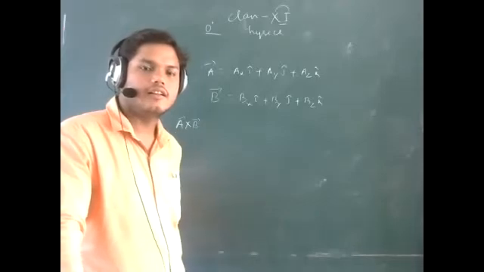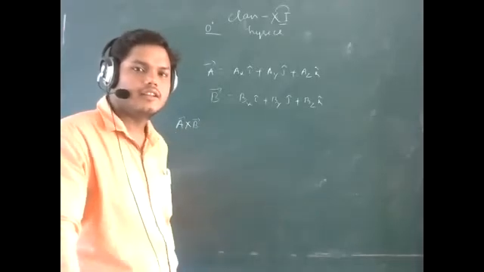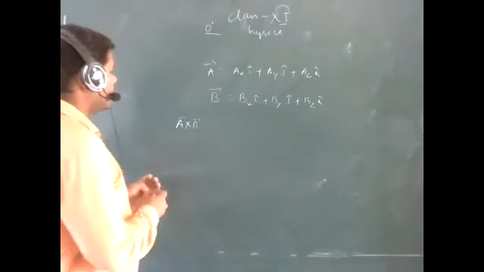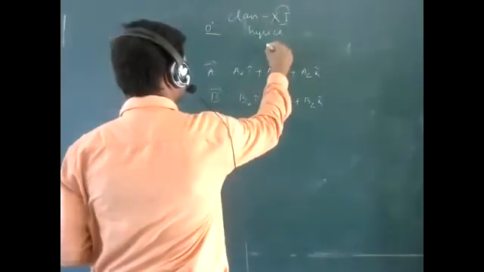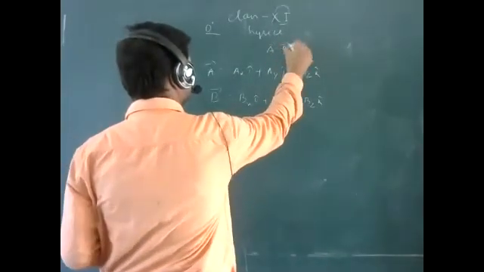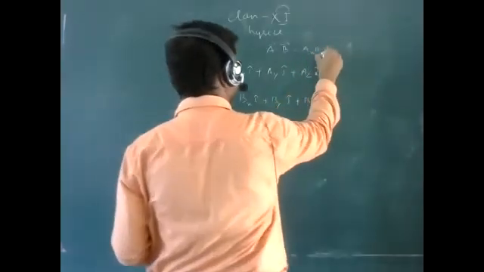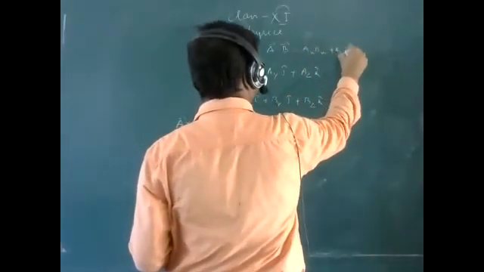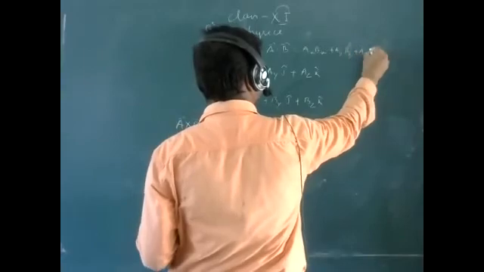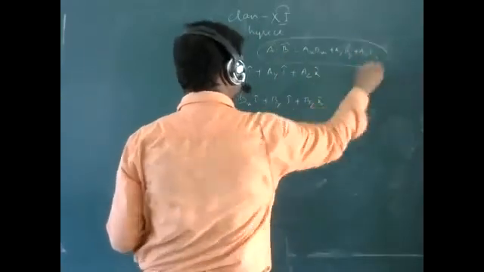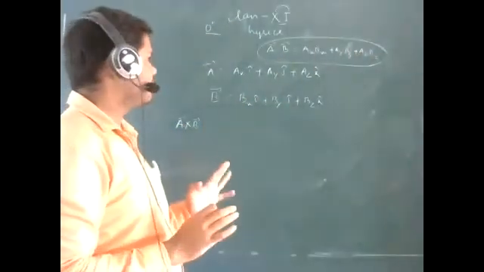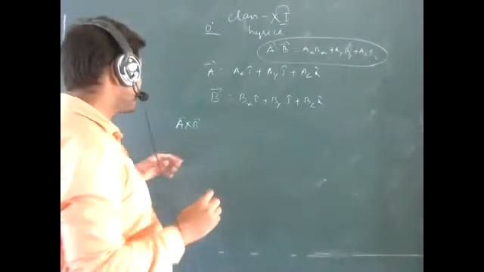Sir, a dot b equals ax bx plus ay by plus az bz. Yes, this will be a dot b. And what is the value of a cross b?